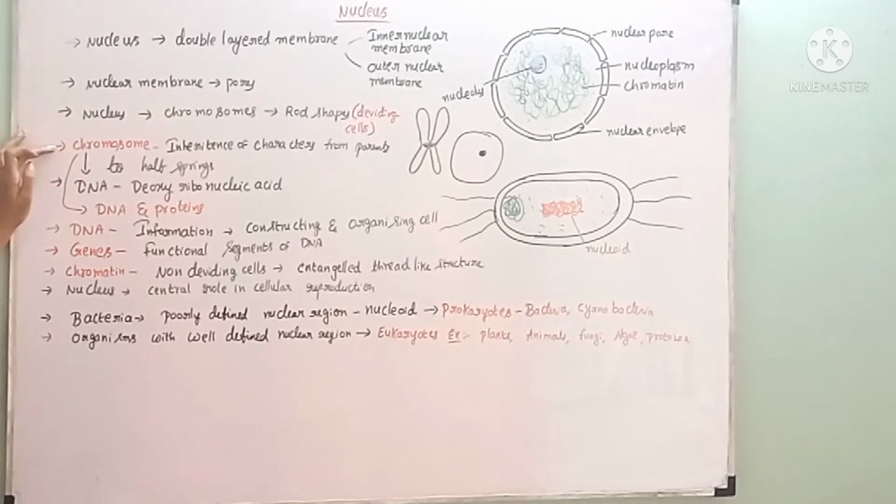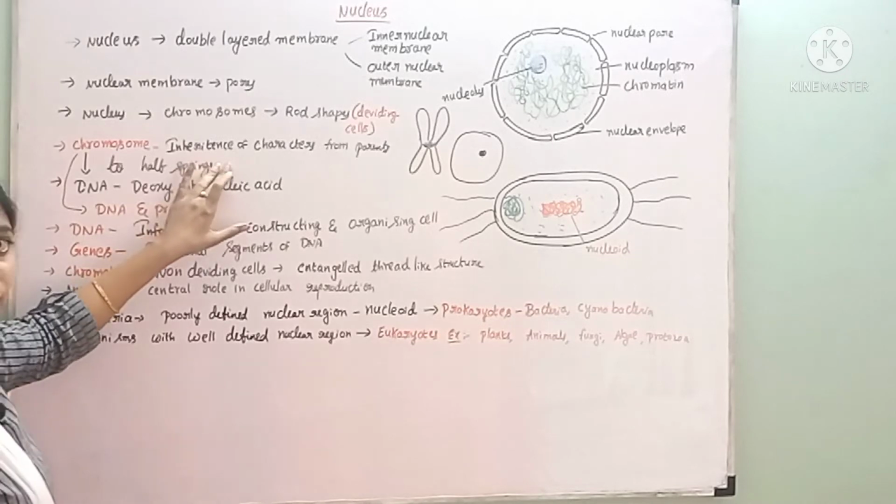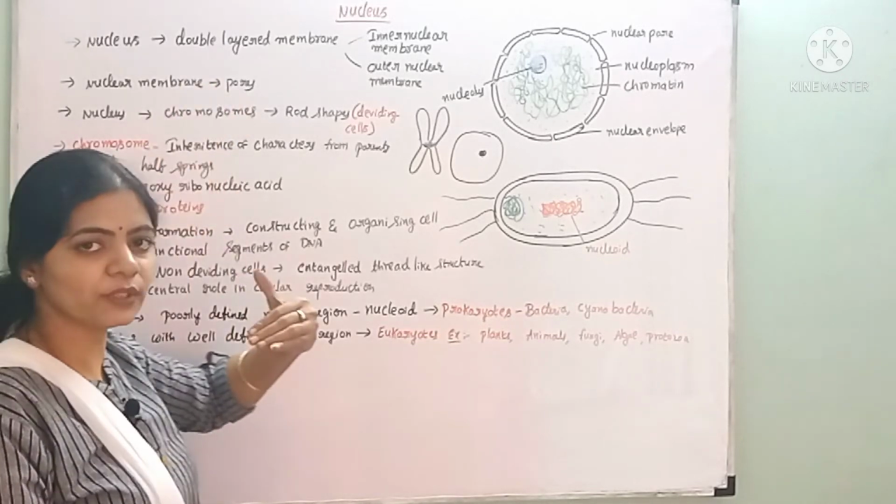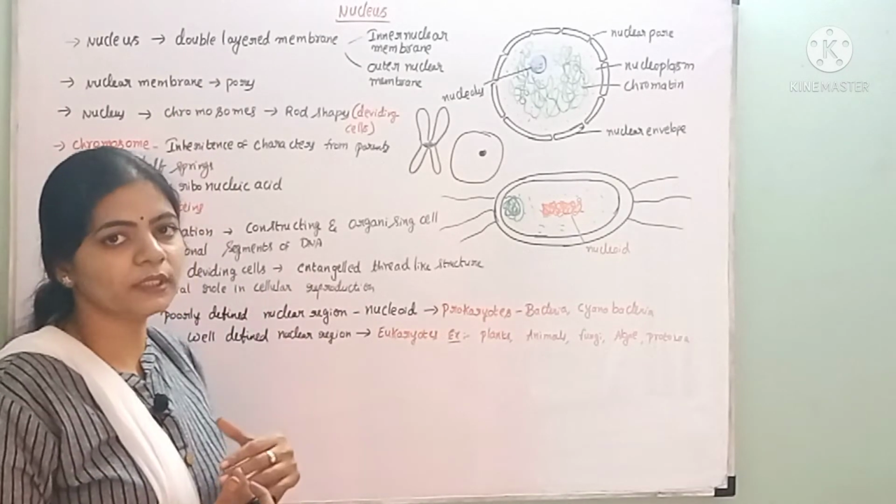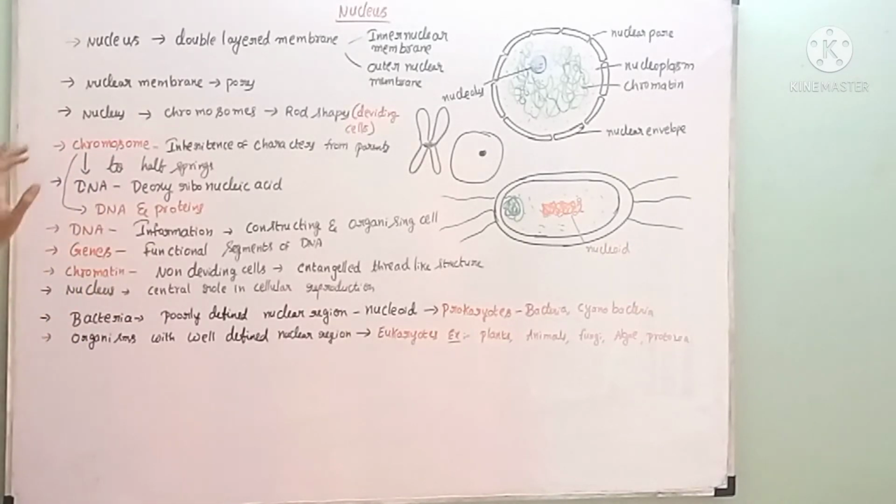And what is the function of the chromosome? Its function is that it helps in the inheritance of characters from parents to offspring, from parents to daughter cells. So the characters are inherited right from our parents. How are we getting them? By means of these chromosomes only, we are getting the features from our parents. So that inheritance function is done by the chromosomes.